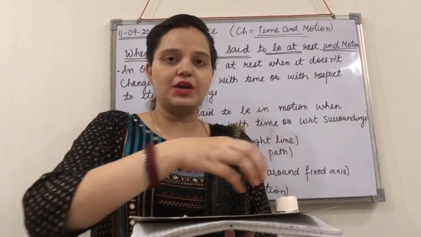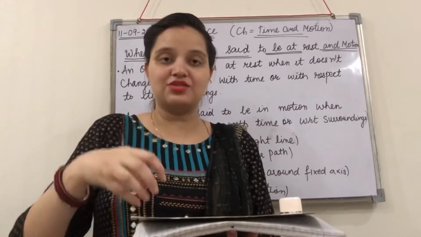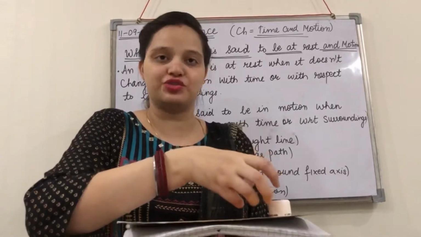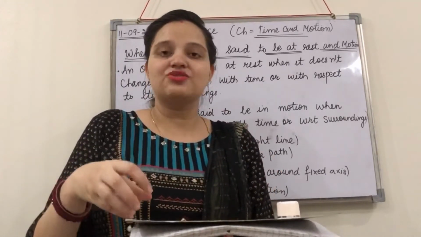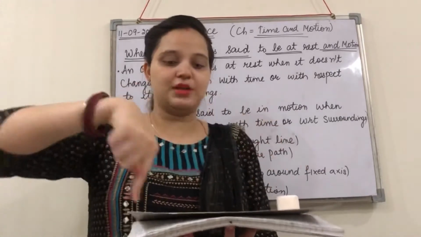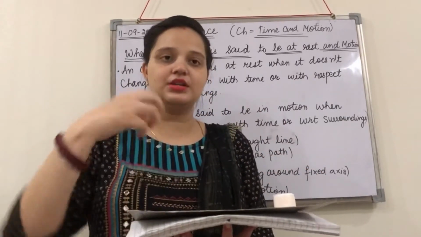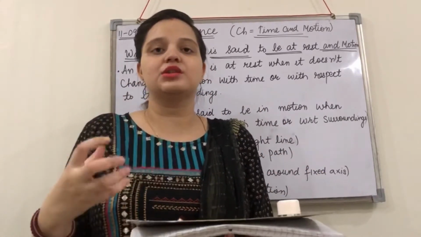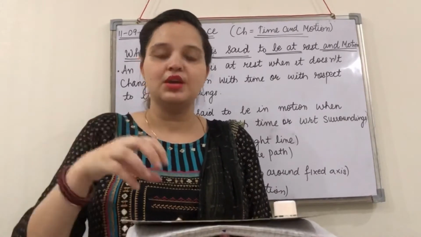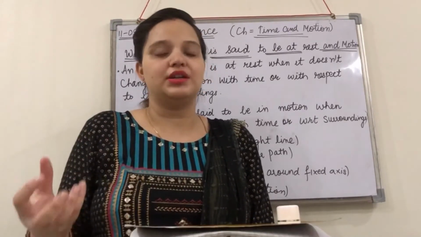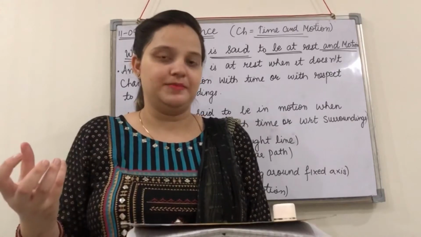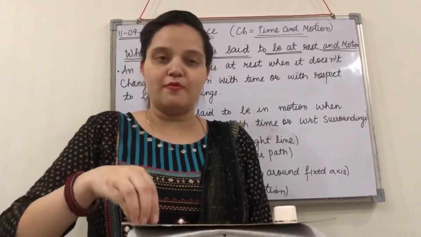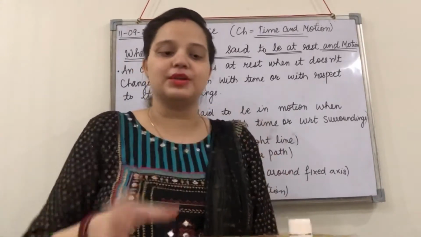What that means is the cap has shifted to a new position. That means it has changed its position with respect to this copy, or you can say with respect to a certain time interval. Now what has the cap shown? It has shown a movement, motion from one place to another place, right?